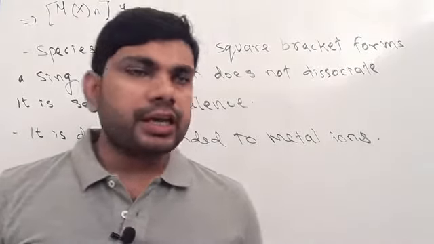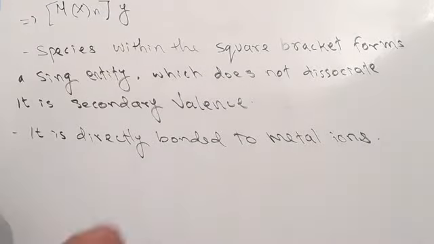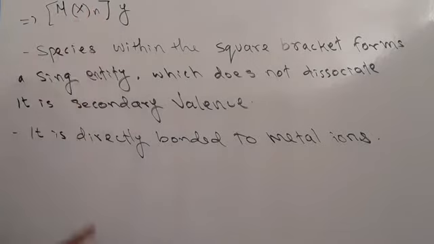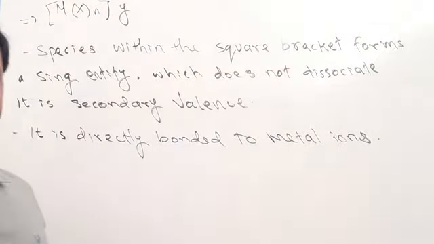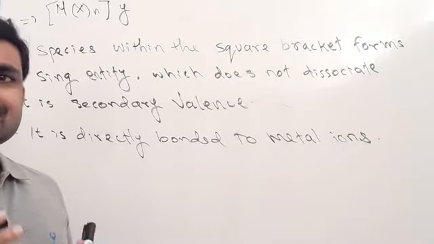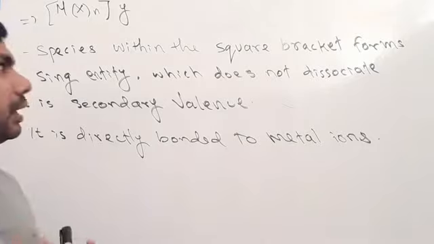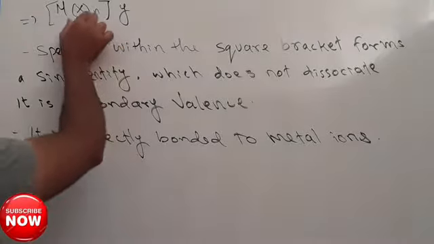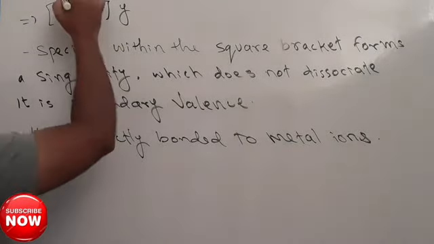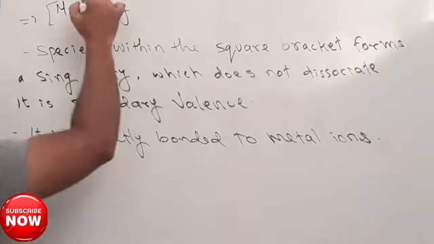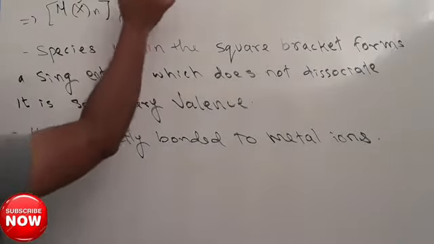Okay, so see here next. Generally coordination compounds are represented like this. Here the species inside this square bracket do not ionize after dissolving in the water. They form a single entity, a single ion after ionization. And this group here represents the metal ion. And here this is one of the groups and this is another group.